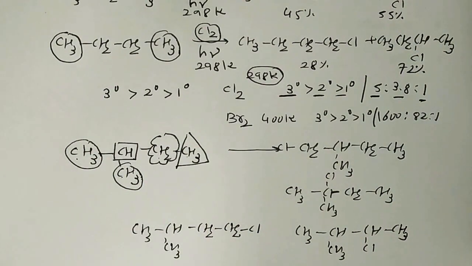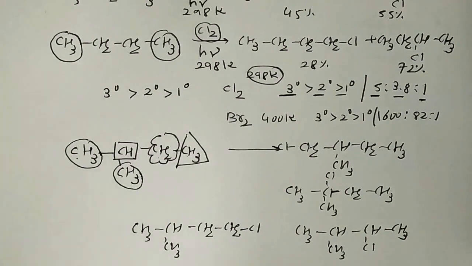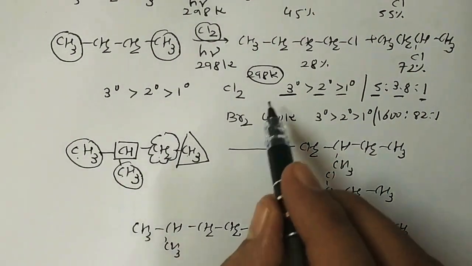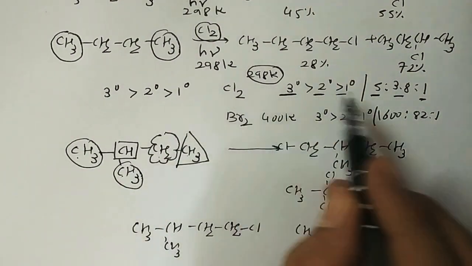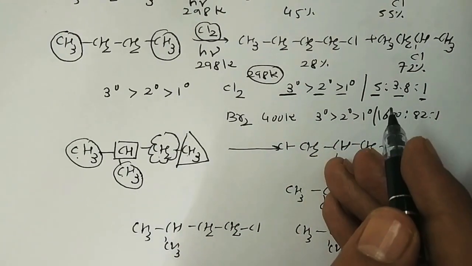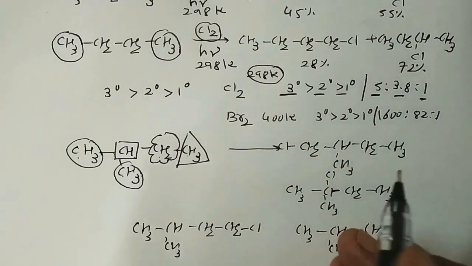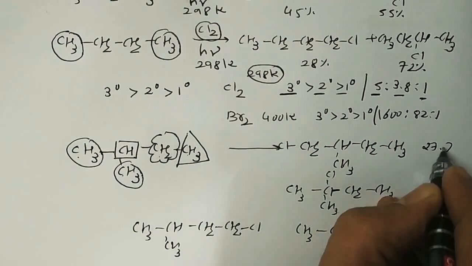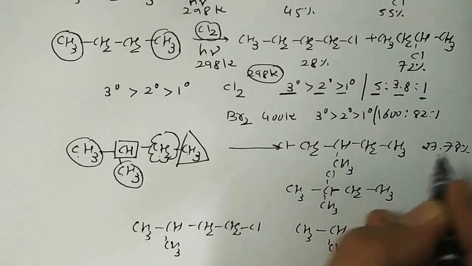In JEE Advanced or JEE Main, they can ask questions with the help of the rates of the reactions, so 5, 3.8, 1. They may give the percentage of a product, for example near about 27.78%, or you have to find out the percentage.